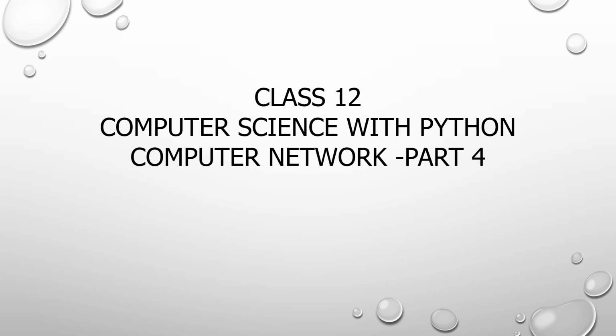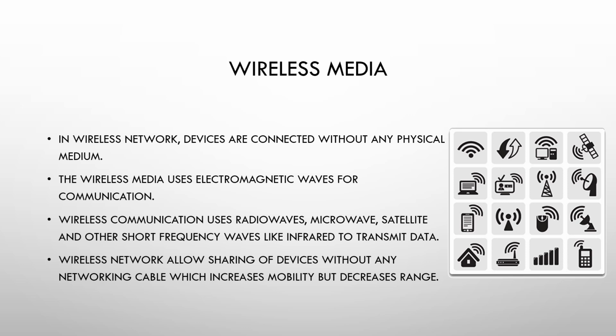Today we are going to learn about wireless media. Let us start. Now when I talk about wireless media, you may have come across the word wireless in and around your home or outside. For example, your mobile phone. Mobile phone is the best example of a wireless device. It's easy to understand. When we communicate with the help of a mobile phone, you're talking to your friend over a phone. The communication that we do over the phone is wireless. It is not wired. So you will not see any wire in your mobile phone while communication is being done.